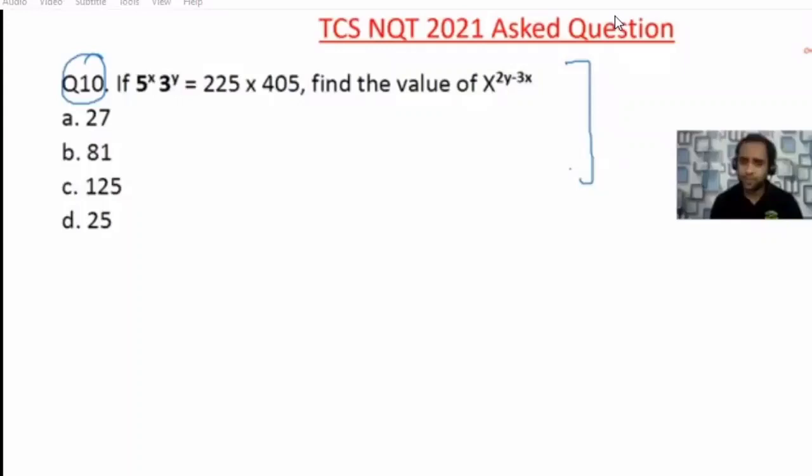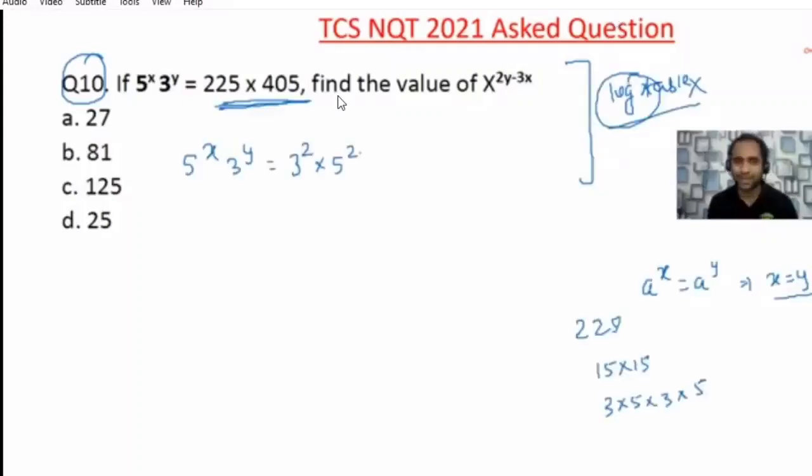So 225, I know it's the square of 15. 15 is nothing but 3 into 5. So 225, I can write as 3 square into 5 square. Simple. There is no doubt. 15 square is what? 225. So 15 into 15, that's all done.